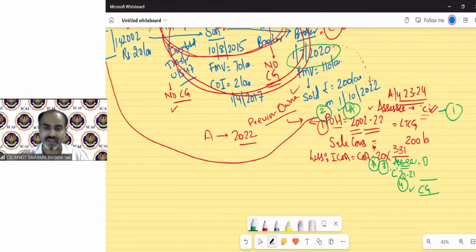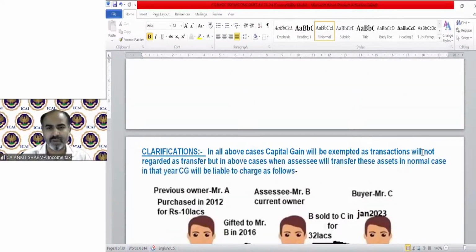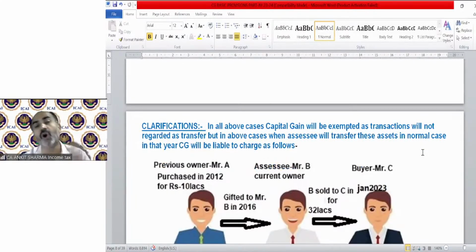So the assessee is C, and we have to take the index of Mr. C, which is practically not correct, because the period of holding and cost need to be taken from A's point of view, but the index should be taken from the point of view of C in this example. So this is the provision, and this is the clarification for all the above 11 cases.